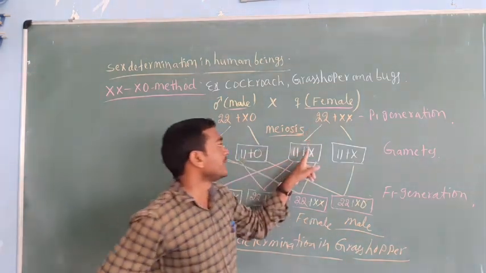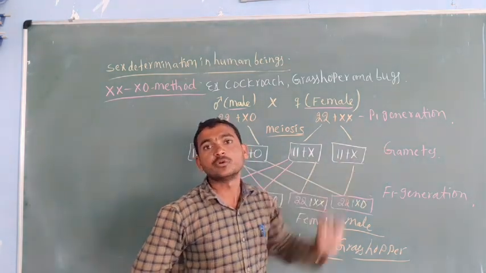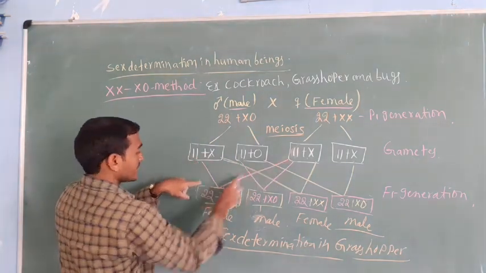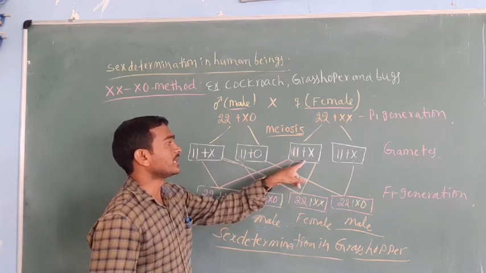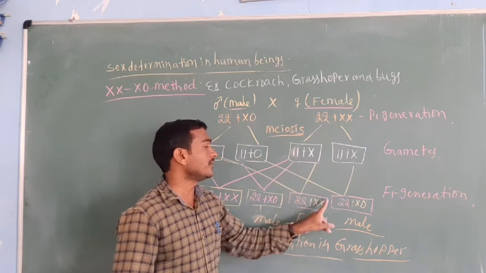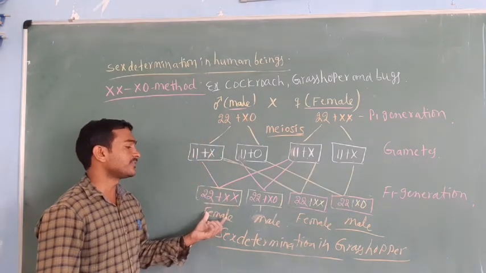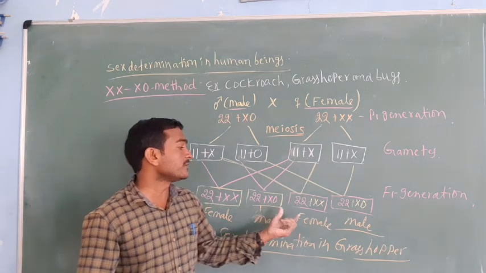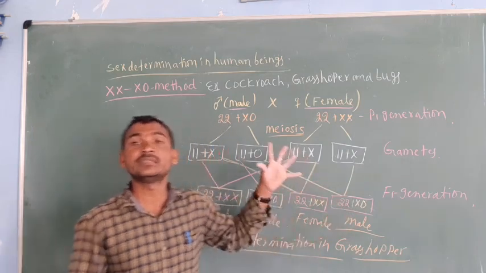In the female, gametes are 11 plus X and 11 plus X. After gametogenesis, the offspring are 22 plus XX and 22 plus X0. 22 plus XX is a female grasshopper, and 22 plus X0 is a male grasshopper.